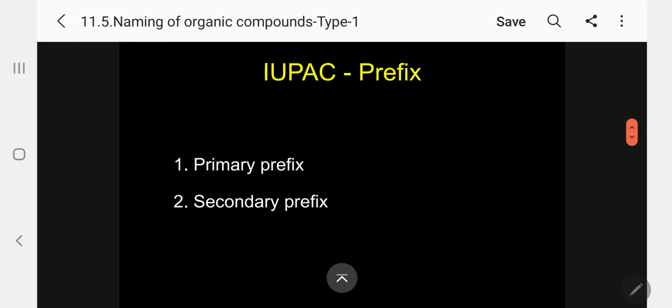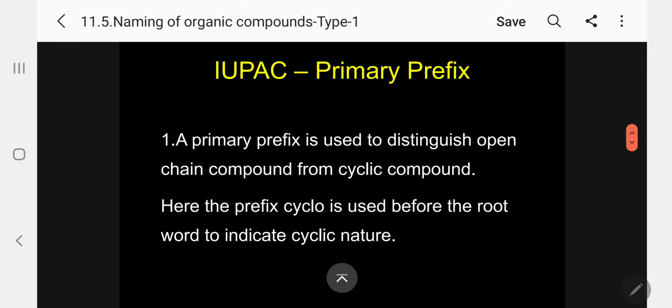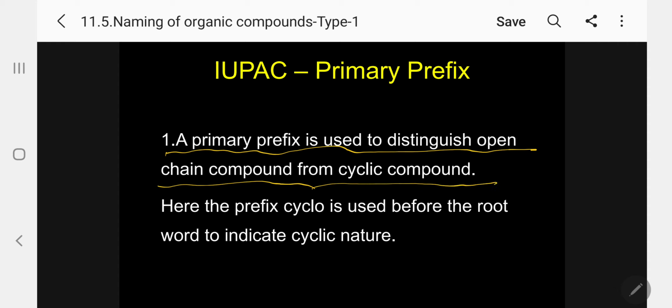So let me start now with the prefix. The suffix I have already explained. Let me go for the prefix. There are two types of prefix, primary prefix and secondary prefix. What is primary prefix? What is secondary prefix? Let me explain now. A primary prefix is used to distinguish an open chain compound from a cyclic compound. Please follow.